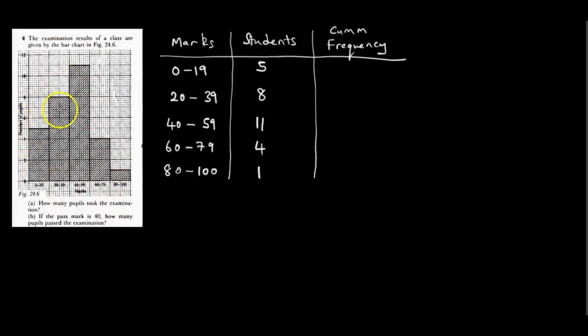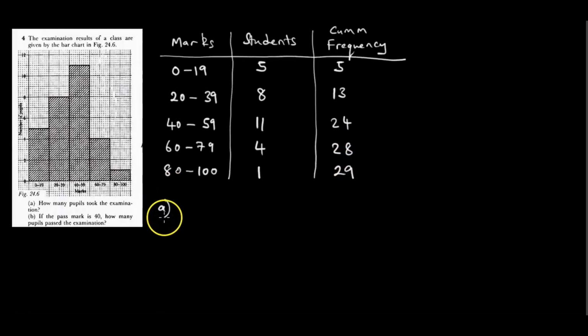So this is typical of results. We should have this kind of distribution, it's very typical. So we begin to ask questions. To work out the cumulative frequency, we always start with the first value, 5. 5 plus 8 is 13. 13 plus 11 is 24. 24 plus 4 is 28. And 28 plus 1 is 29.